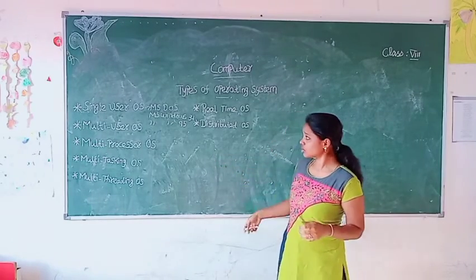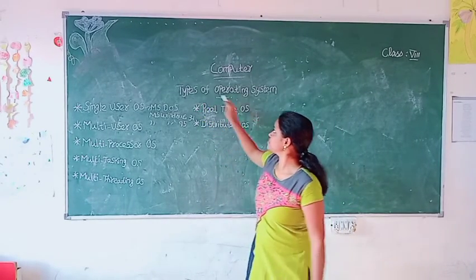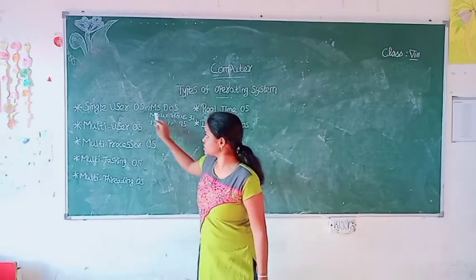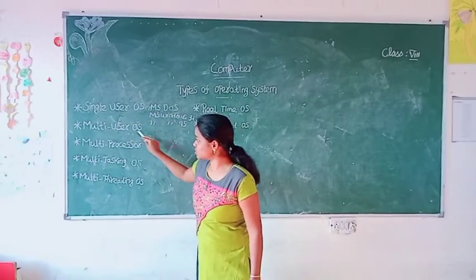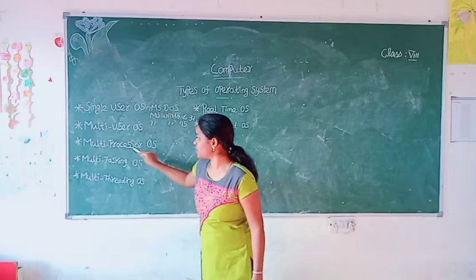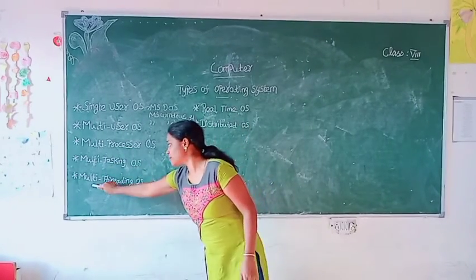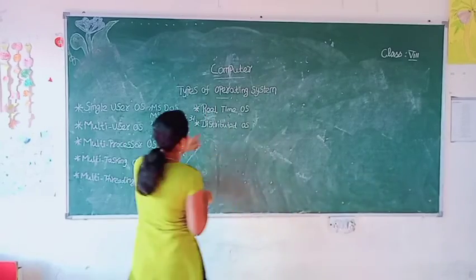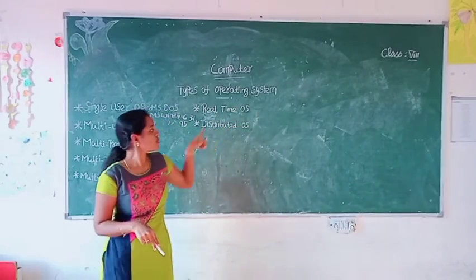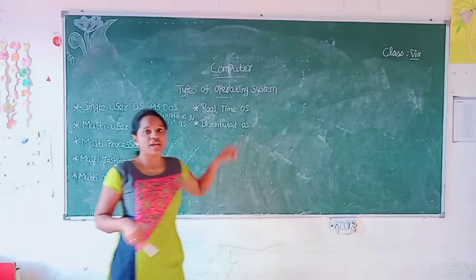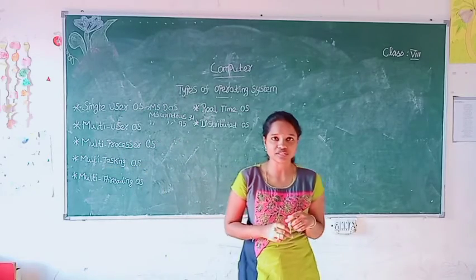Clear? So once again, tell me the types of operating system. Single user operating system, multi-user operating system, multi-processor operating system, multitasking operating system, multi-threading operating system, real-time operating system, distributed operating system. Clear with the types of operating system, students? Okay.